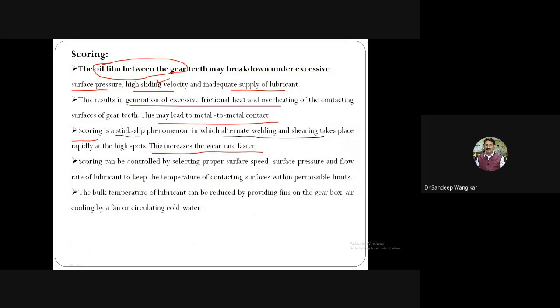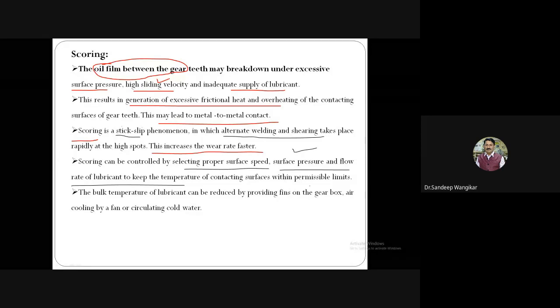So, this is stick slip phenomena. Wear rate increases. How to control the scoring? We have to take care that the oil film will not fail at all when the gear is operating at higher temperature, higher pressure, and higher RPM. The scoring can be controlled by selecting proper surface speed, RPM, surface pressure, and flow rate of lubricant to keep the temperature of contacting surfaces within permissible limits.